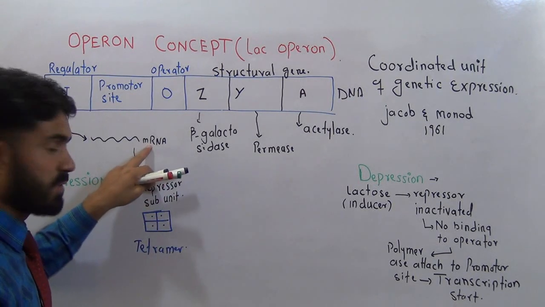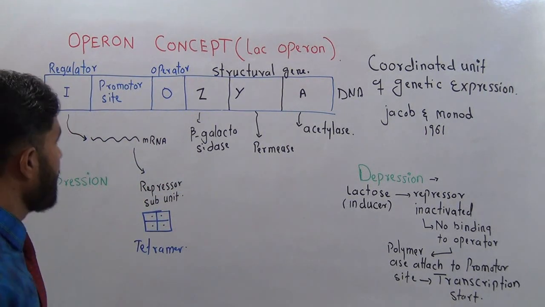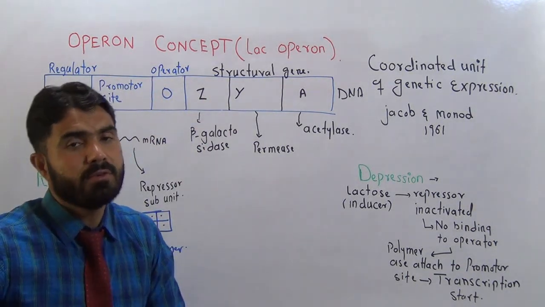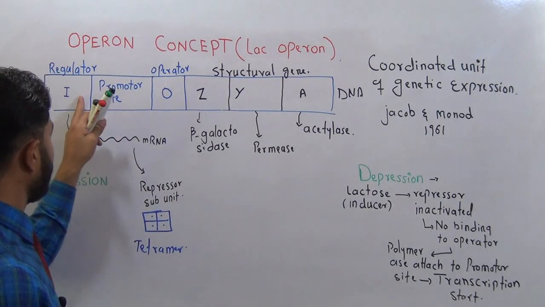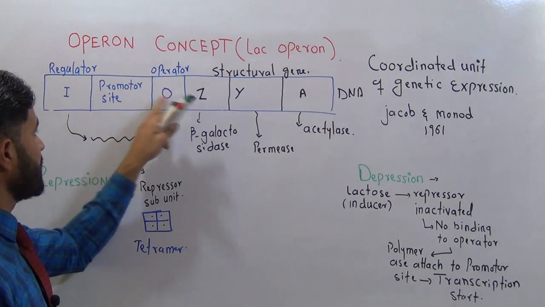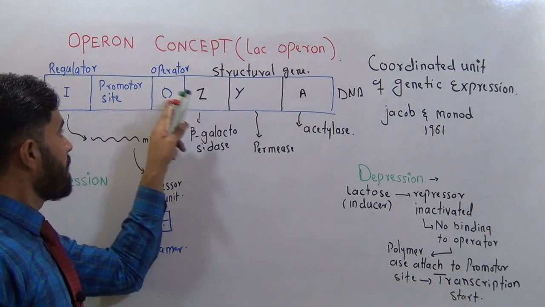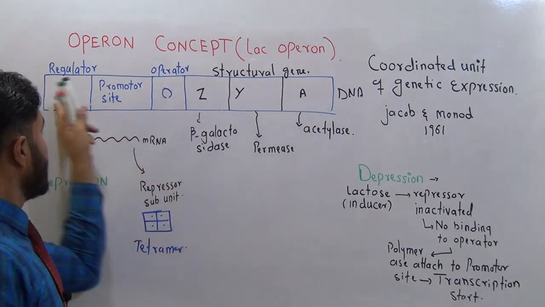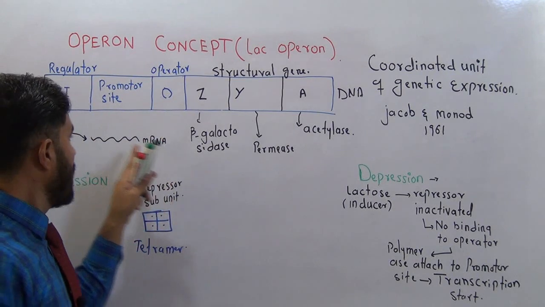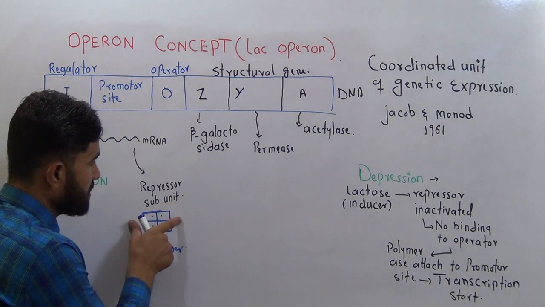It comes to us because of the messenger RNA, and the messenger RNA has been produced by the regulator gene, because this is the DNA, and DNA can copy all of its information always in the form of messenger RNA. So whenever information comes from the DNA, it will not come directly. The information from the DNA will always come in the form of messenger RNA. Remember, if this is the DNA, then this is the RNA, one type of RNA, messenger RNA. Messenger RNA will always carry a message. So this is the tetramer, a repressor molecule.